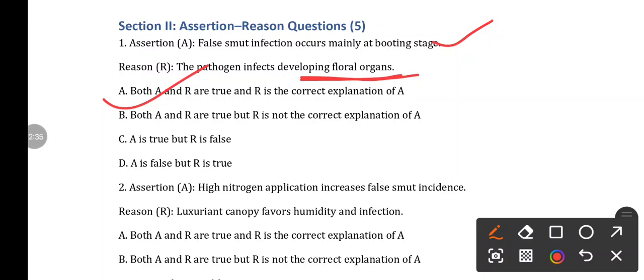Next, question number 2, assertion: high nitrogen application increases false smut incidence. Yes, this is true. Reason: luxuriant canopy favors humidity and infection. Yes, this is also correct. So option A is correct.